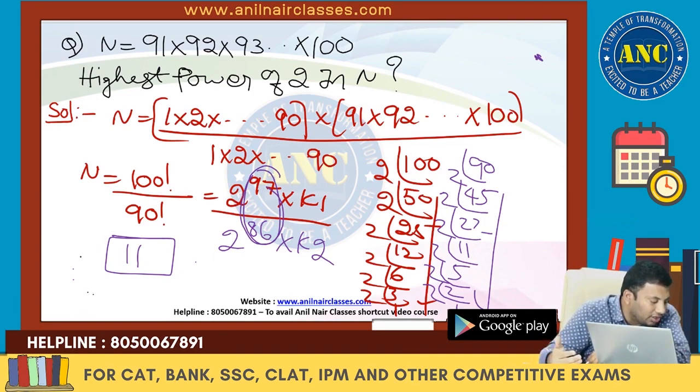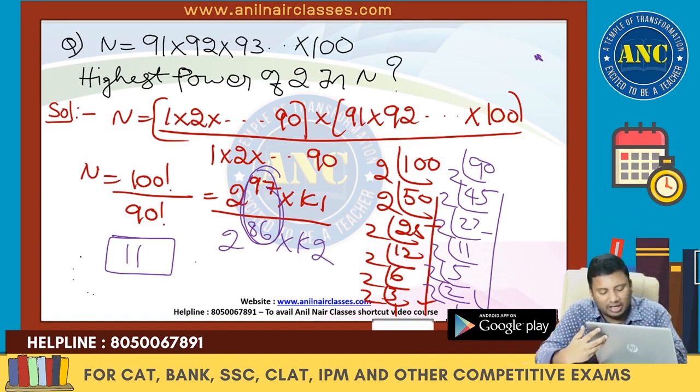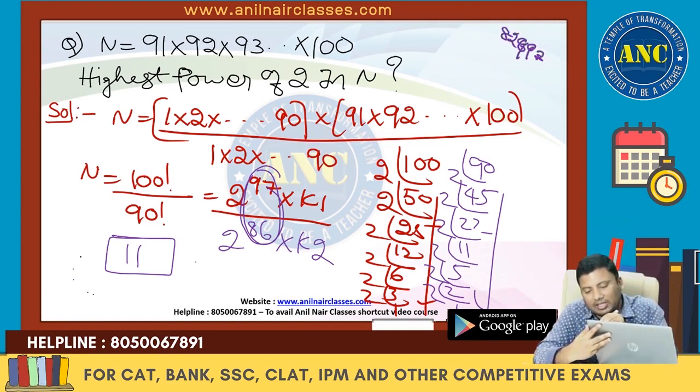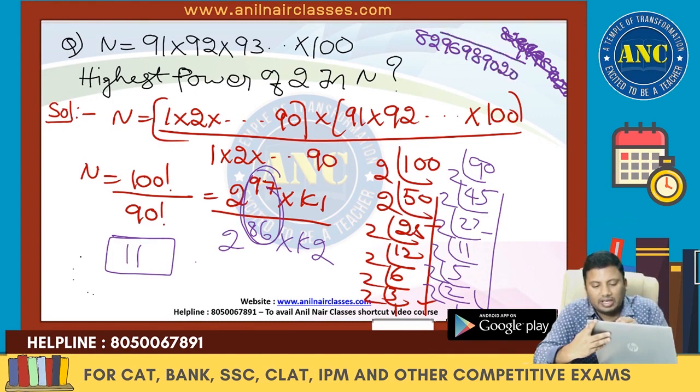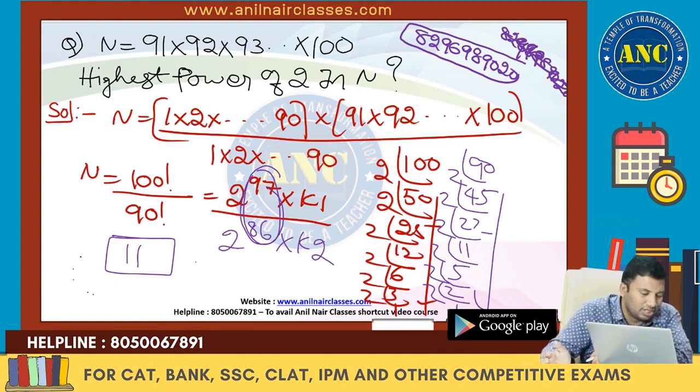Paramesh, kindly do it on your own, beta. In case you are unable to find it, WhatsApp this number 8296 989020. Everybody, please kindly reply in the live chat if type 1 of factorials is clear to you.